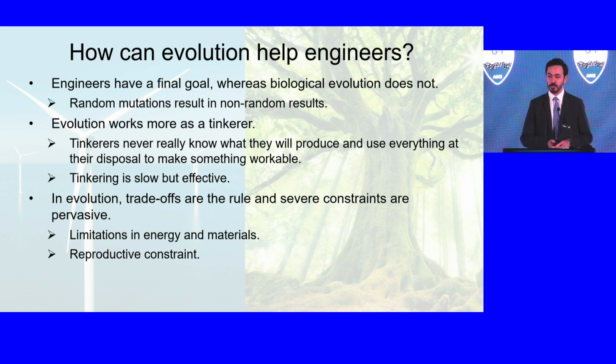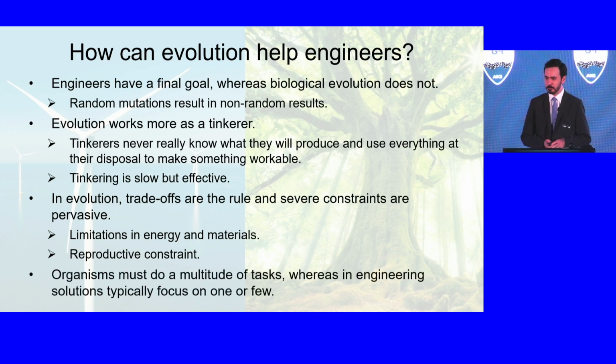In evolution, trade-offs are the rule, and constraints are pervasive. From the fact that a given animal or plant only has a given set of resources and materials at its disposal, to the fact that they need to reproduce. And so animals sometimes have these weird things like the feathers of a peacock, right? They do nothing to help it be faster or hunt, but it allows the peacock to find a mate. And finally, organisms must do a multitude of tasks, whereas in engineering, we typically focus on one or maybe a few.